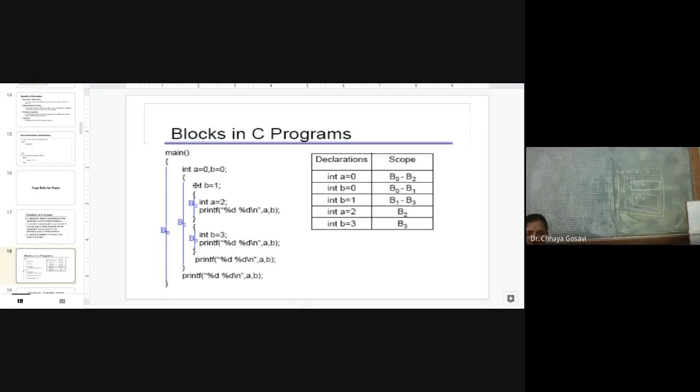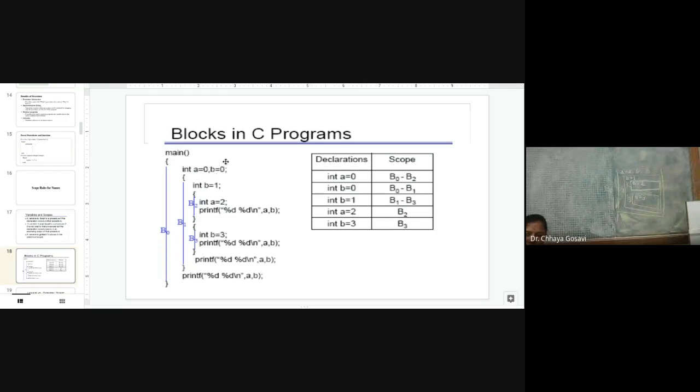It is B0 minus B1. B3 is in B1 itself, no? So when we talk about B is equal to 1, for this declaration we can say B1 minus B3. We are talking about B is equal to 0, this declaration.